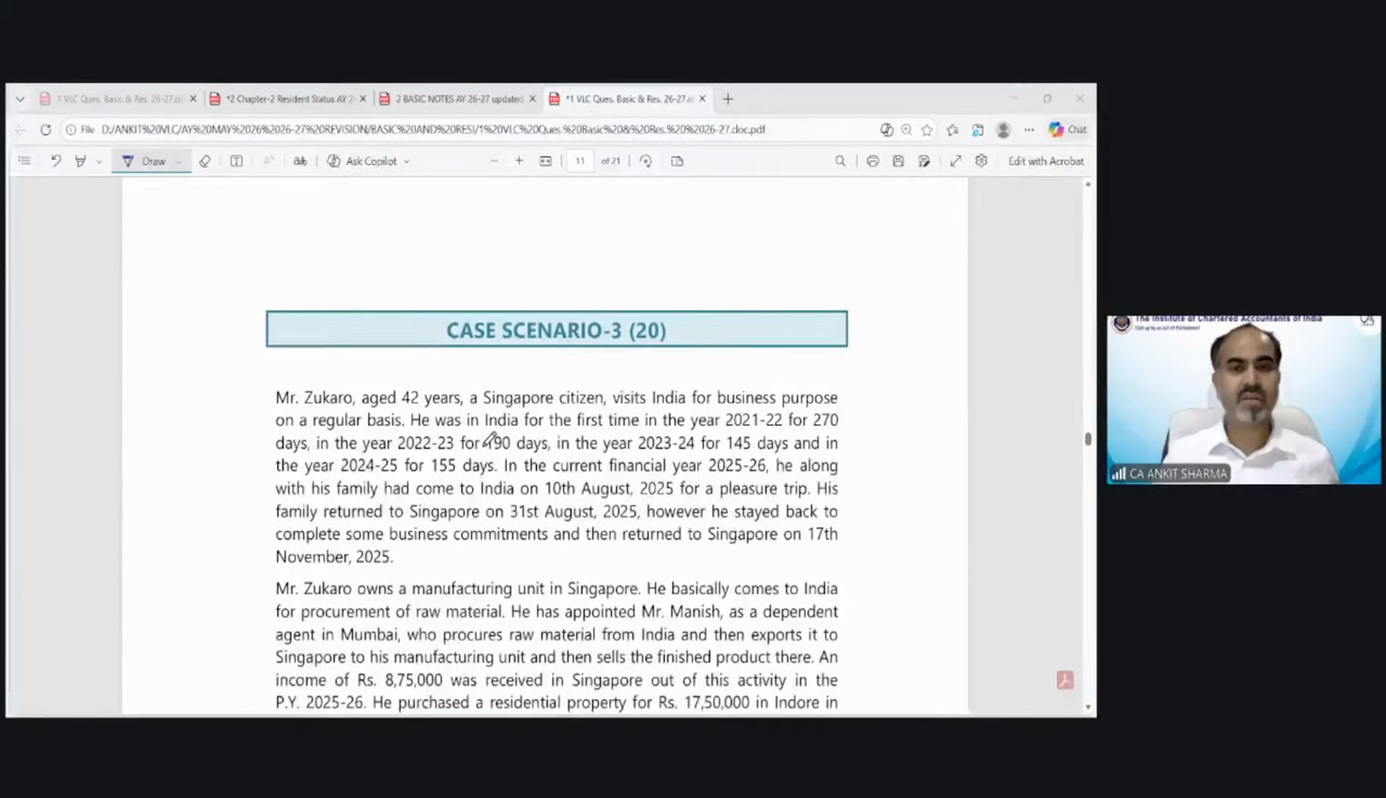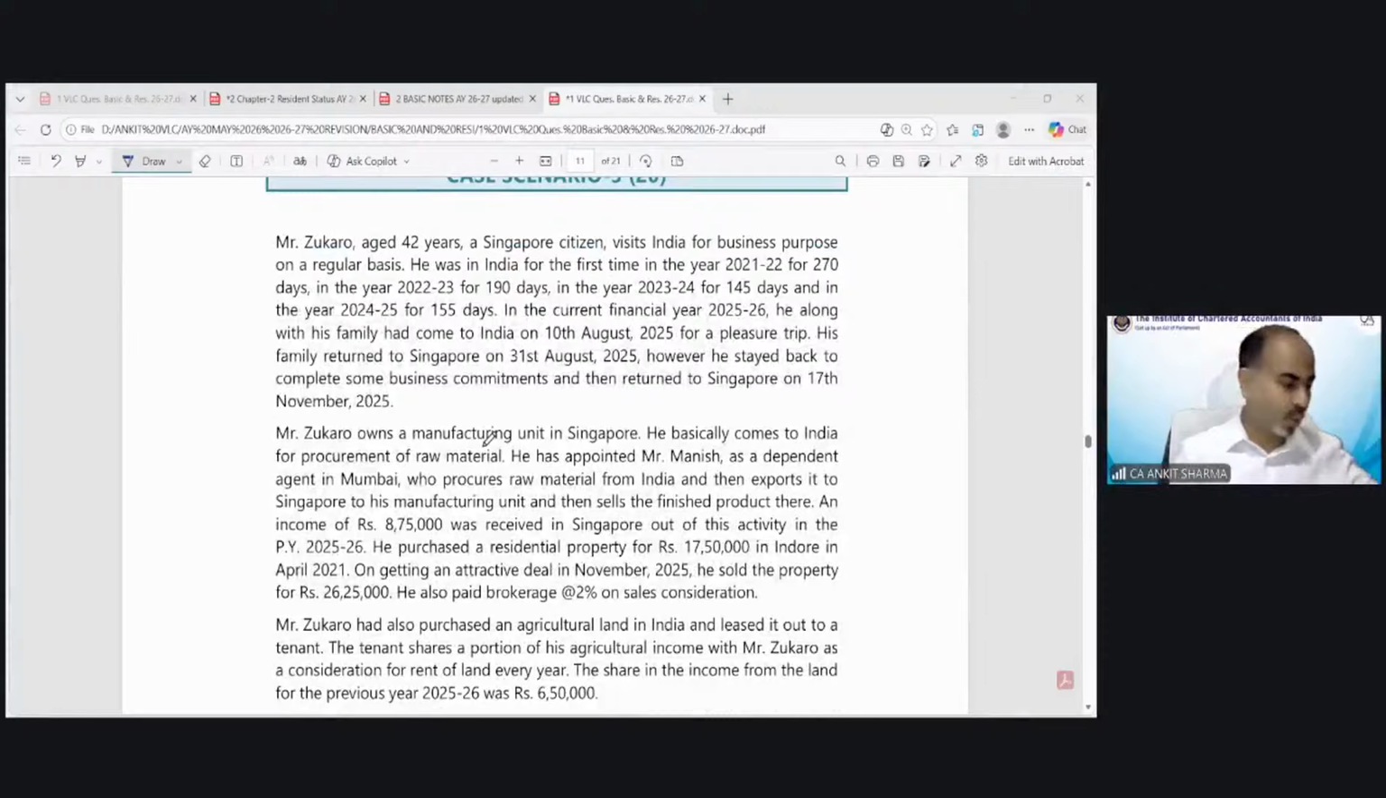Welcome, Mr. Navneet. Okay, Mr. Zucaro. So Mr. Zucaro, age 42 years, a Singapore citizen. So it's good news, because he was Singapore citizen and not a POIO, so special cases does not apply. General provision apply. Visit India for business purpose on a regular basis.